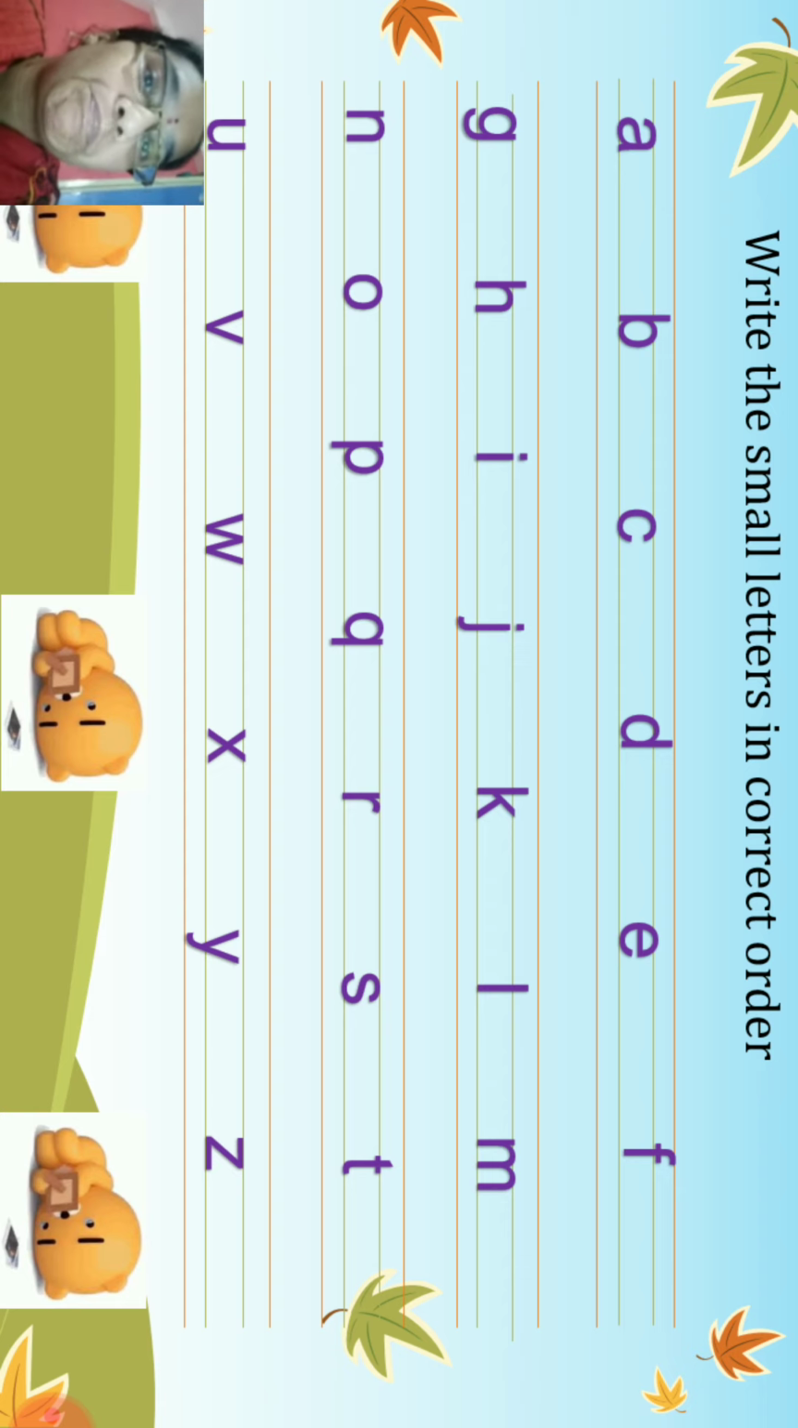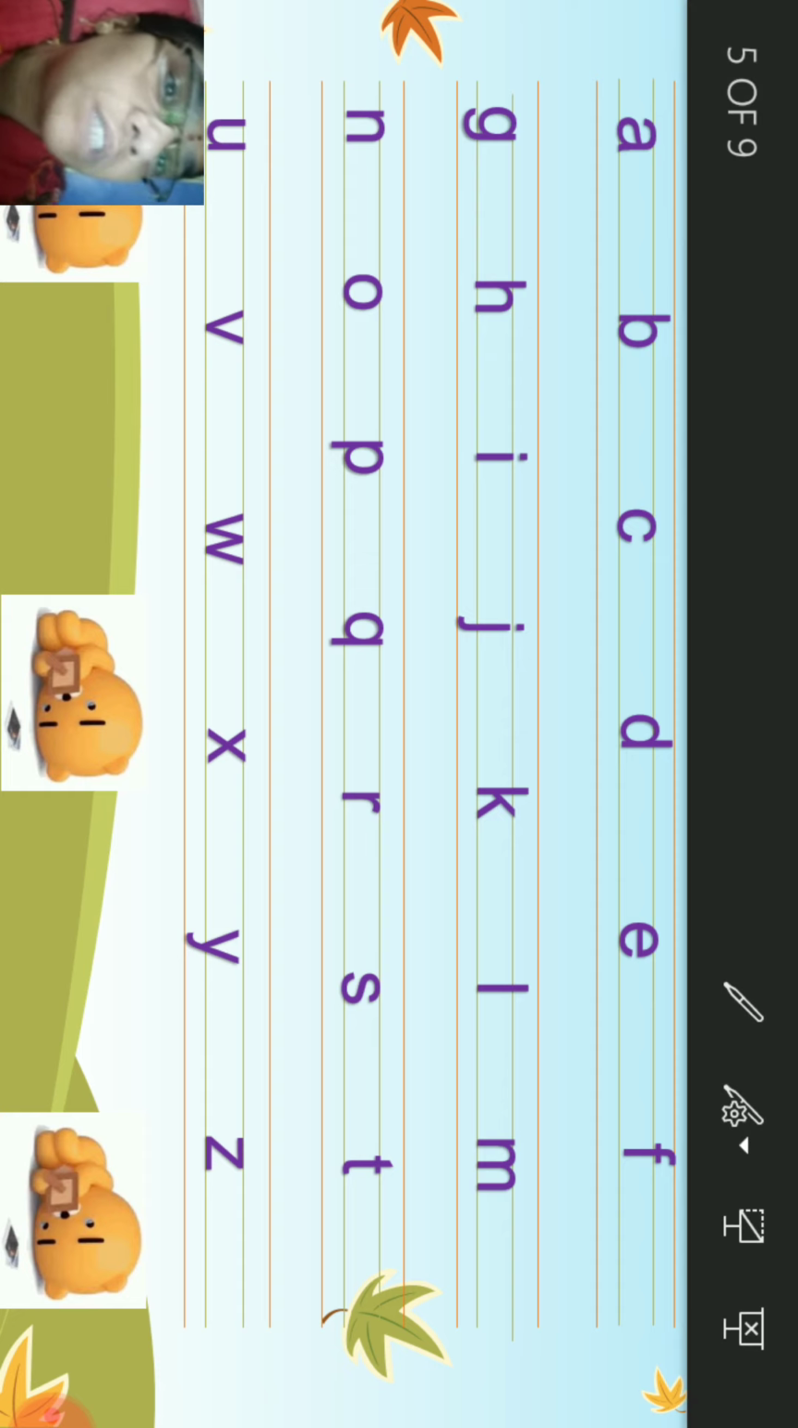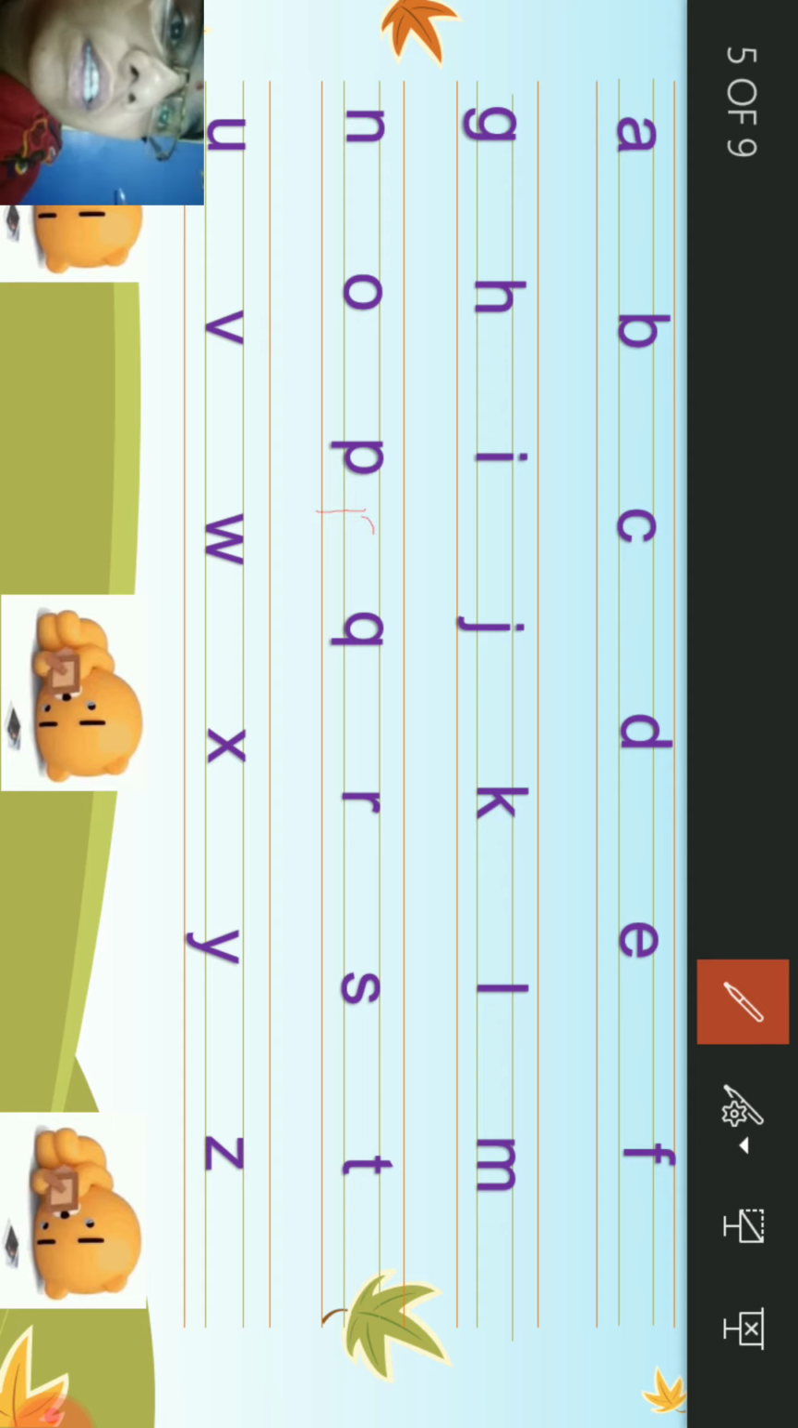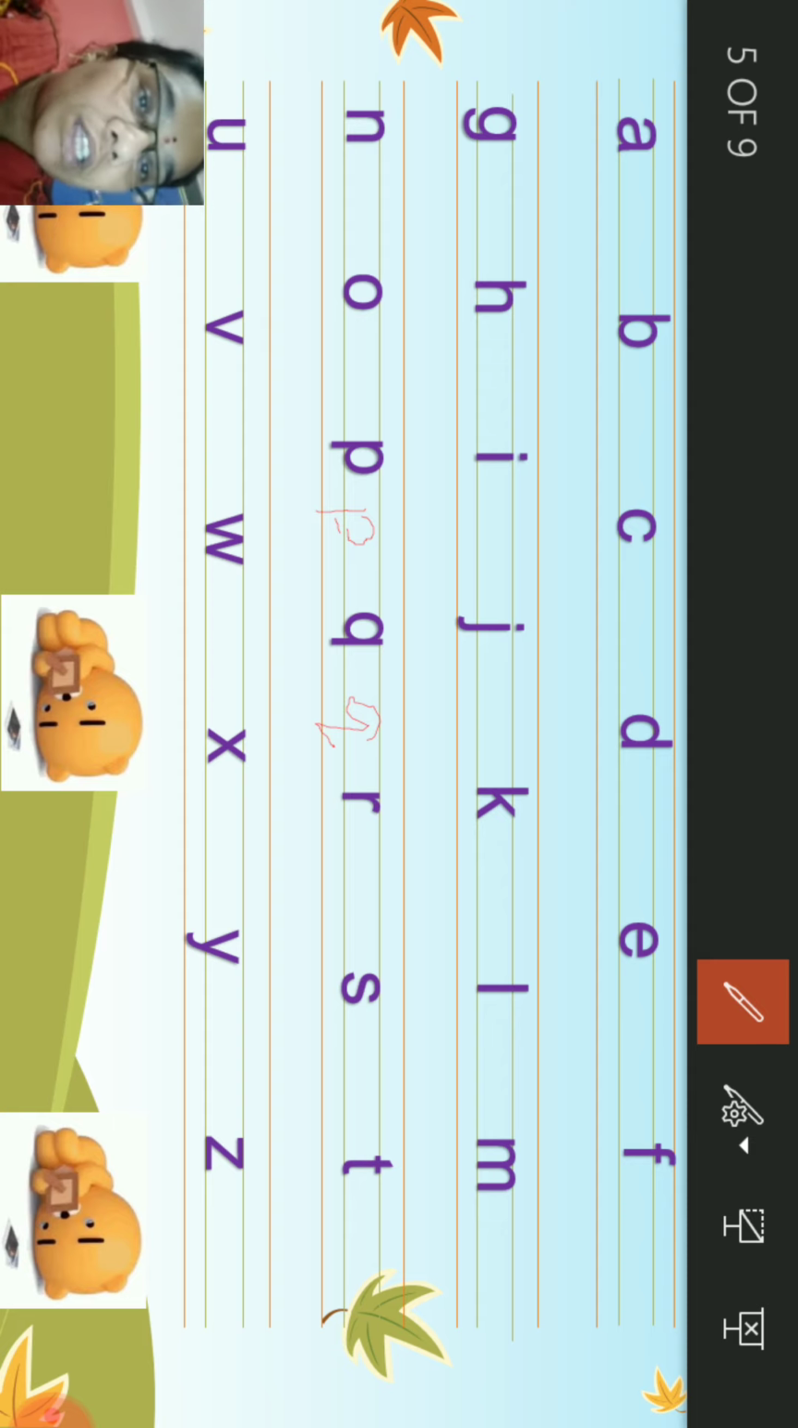What comes after M? N. What comes after N? O. What comes after O? P. We need to write letter P in the bottom 3 lines. What comes after P? Q. We need to write Q in the bottom 3 lines. What comes after Q? R. We need to write R between blue lines.